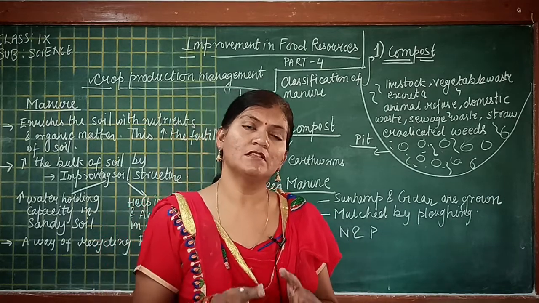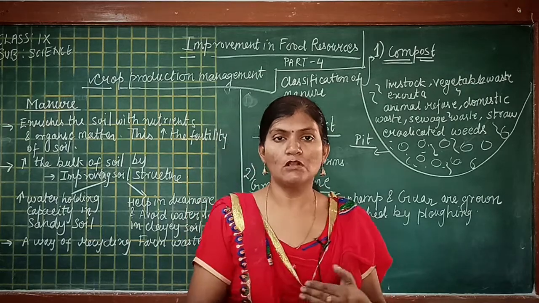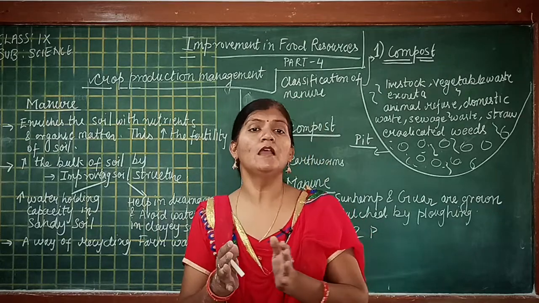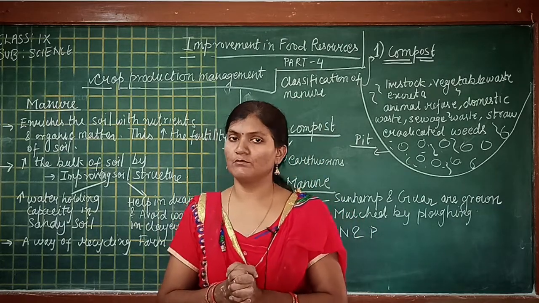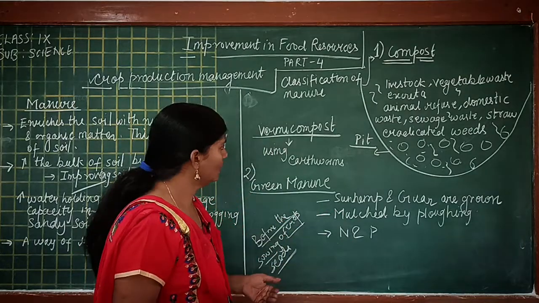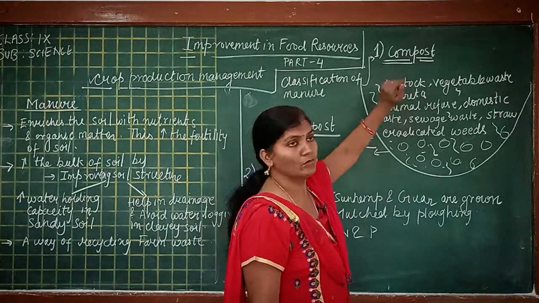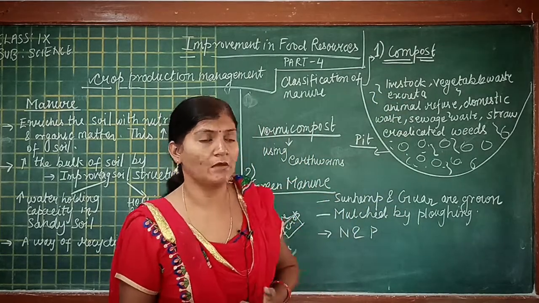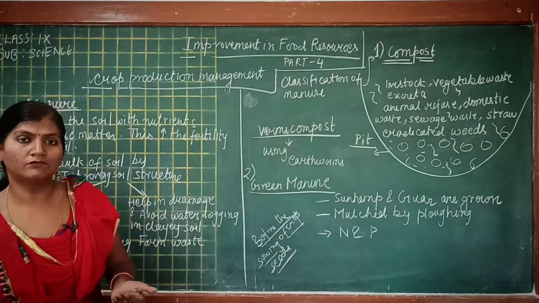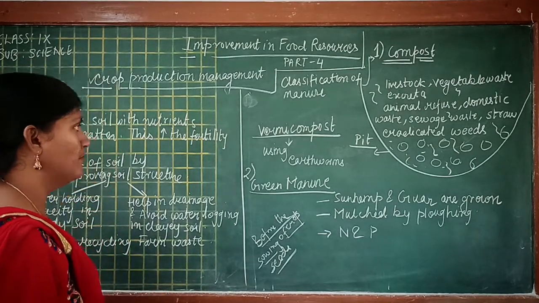Also, when the earthworm moves in the soil, it makes passages for air so that air can easily reach the soil particles, and the process of decomposition occurs at a faster rate. So students, we have learned that manure can be made by composting, and the manure will be known as compost, or it can be vermicompost if we use earthworms. By using earthworms, we can increase the speed of production of manure.